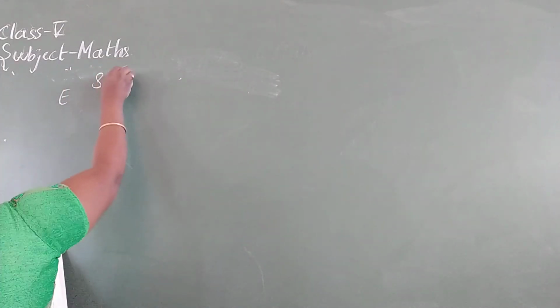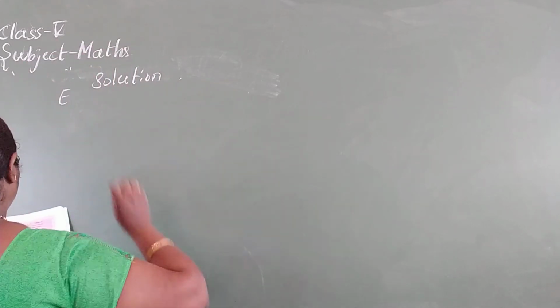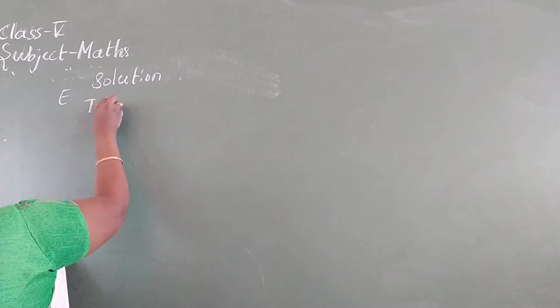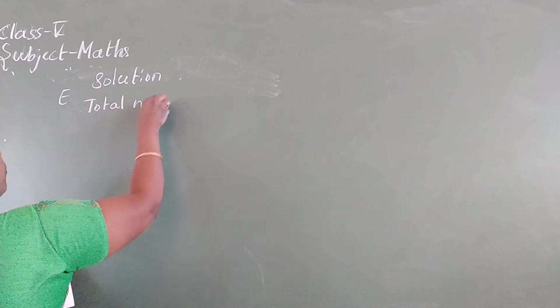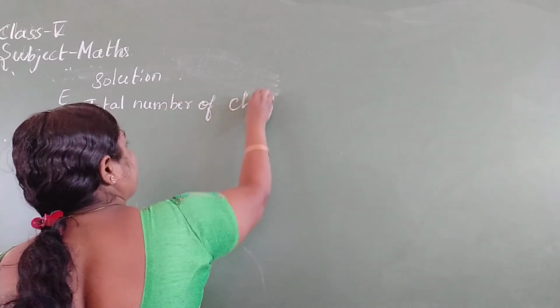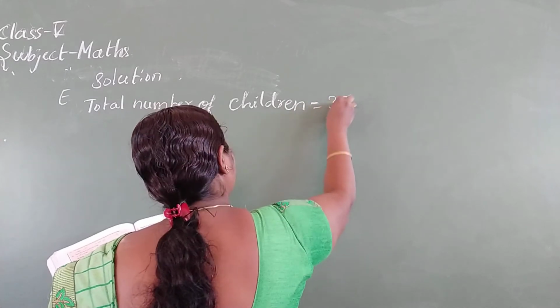Solution. What is given in the question? Total number of children is equal to 330.